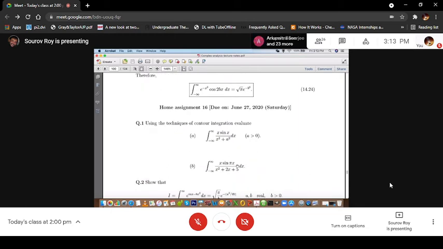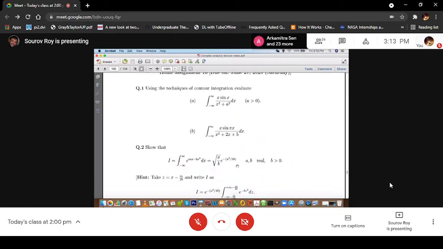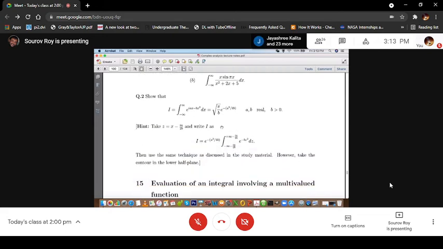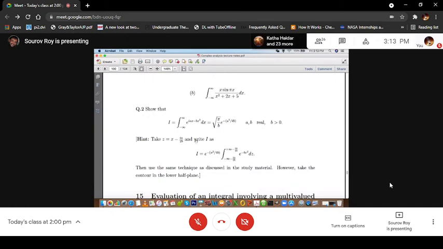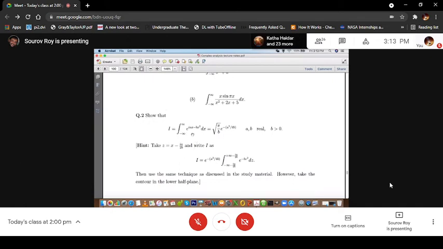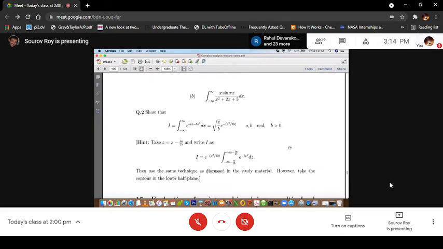Now there is some home assignment, standard techniques that we discussed today using the Jordan lemma. So these are the ones that you can do for your practice. And this is also this Gauss integral I have given. Now this Gauss integral I have written in a bit different way, but I have given some hint. We have to make this a perfect square and things like that. We use the same technique as discussed here just now. However, I have given some hint that you have to take the contour in the lower half plane. I don't know why, just check why, and try to solve this together.